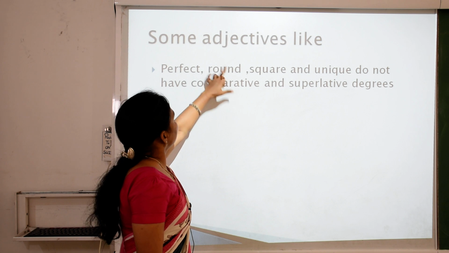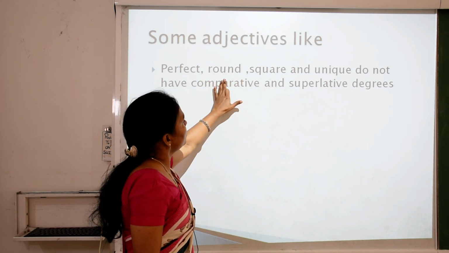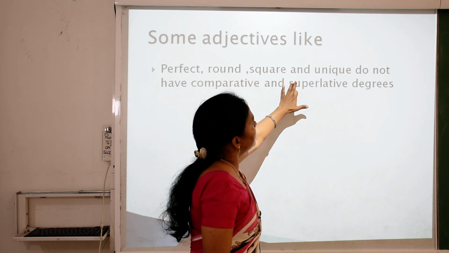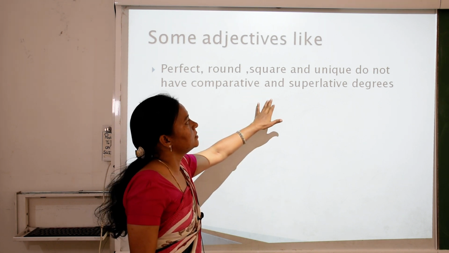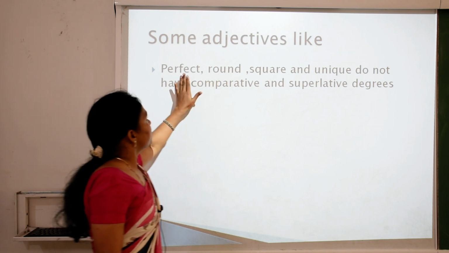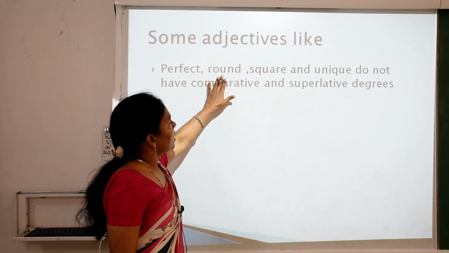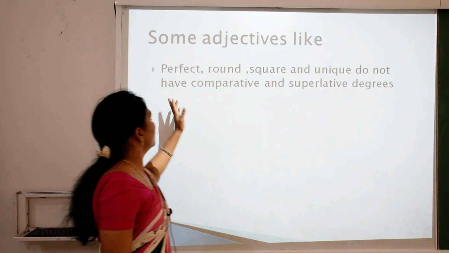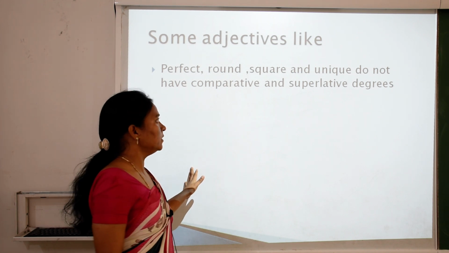Some adjectives like perfect, round, square and unique do not have comparative and superlative degrees. So children, remember that some adjectives like perfect, round, square and unique do not have comparative and superlative degrees.